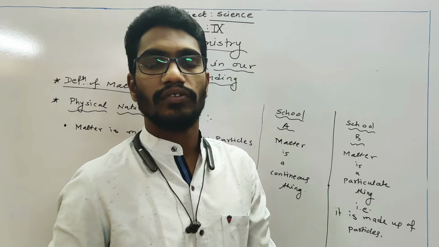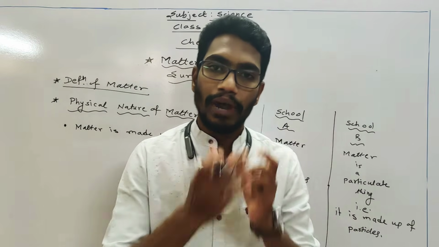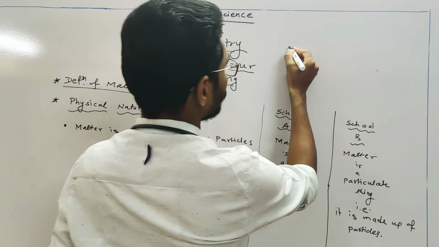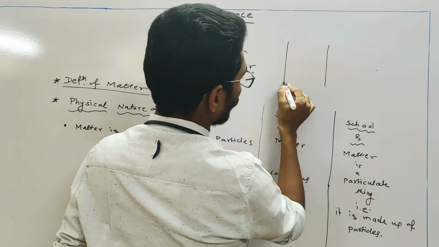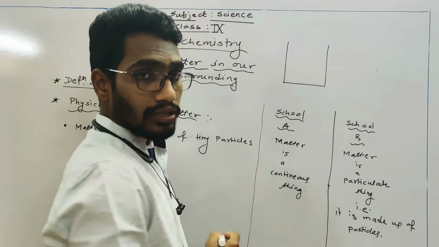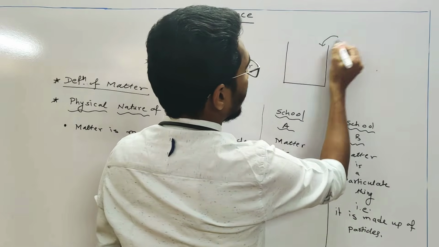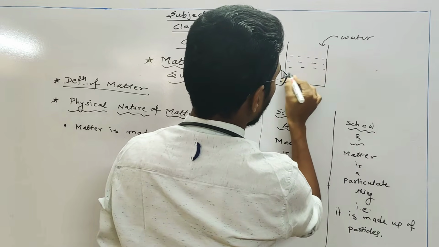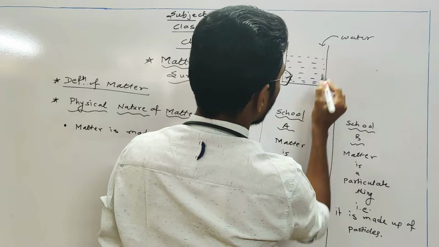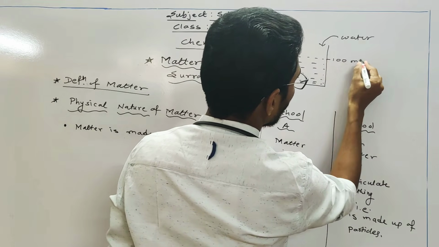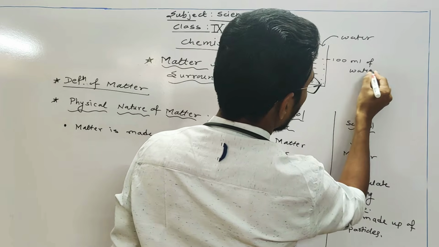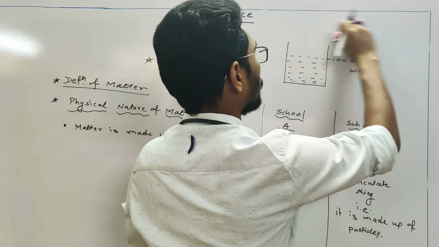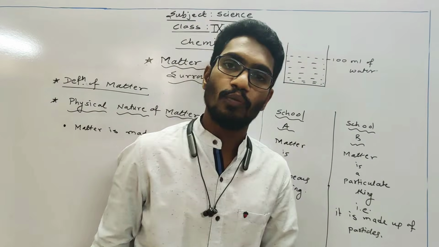Then how to verify whether the matter is particulate or a continuous thing? To verify this, we have an activity. It is a simple activity. For example, take a beaker, then add some water in it. So we added 100 ml of water in this beaker. You can perform this activity at home also.